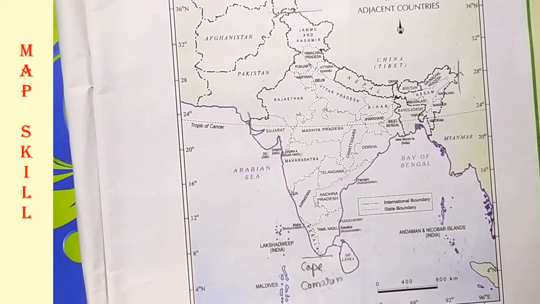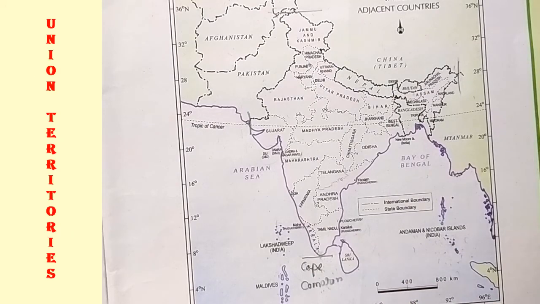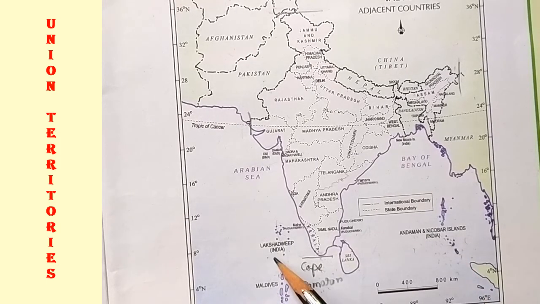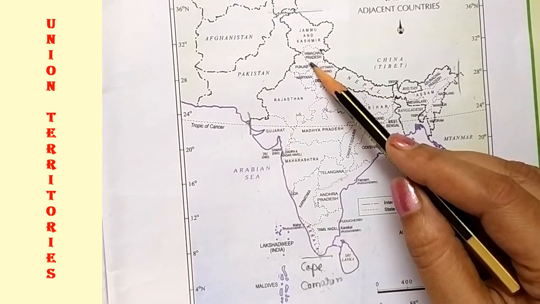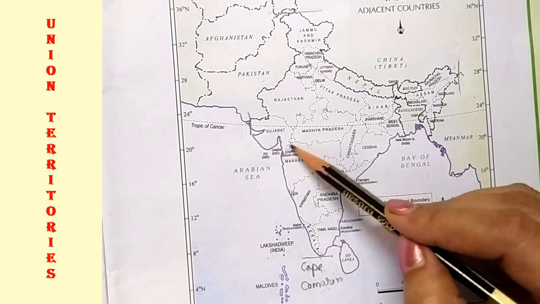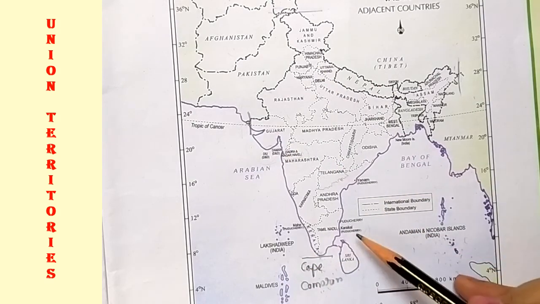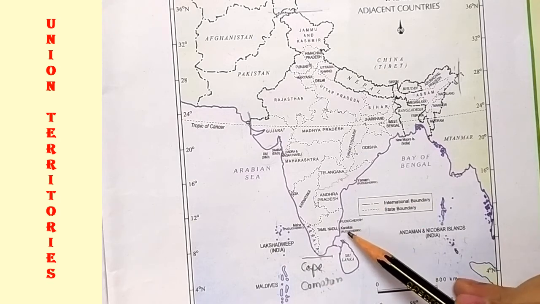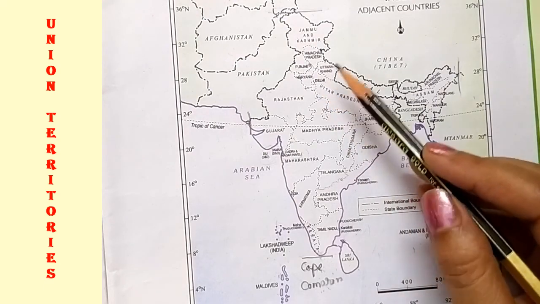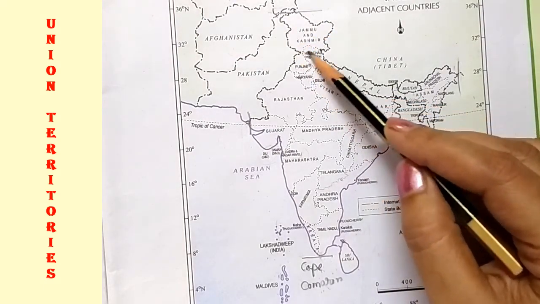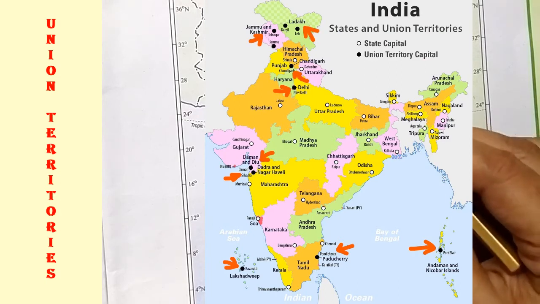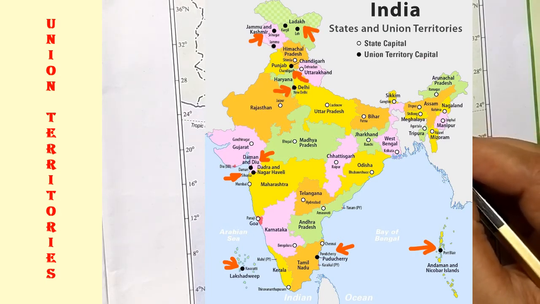Next question, the Union Territories of India, and you know India has 9 Union Territories. This one, Andaman and Nicobar Islands, Lakshadweep, Chandigarh, Dadra and Nagar Haveli, Daman and Diu, Lakshadweep I already told, Puducherry. Remember Puducherry, the 3 parts are there. Only you have to mark the Karaikal part in the Puducherry section. Then next one, Delhi. Jammu and Kashmir is there. The newest one, Ladakh. You have to plot Ladakh over there.